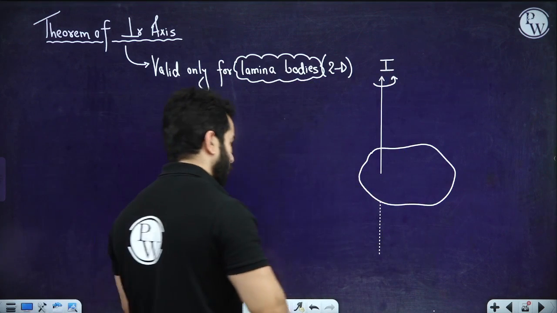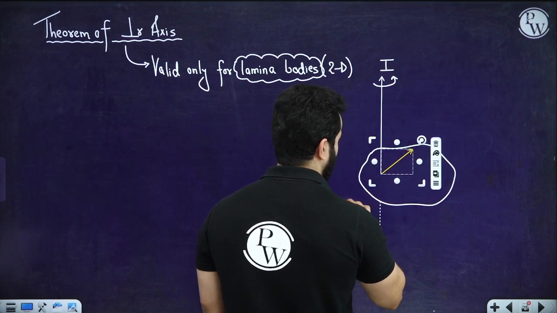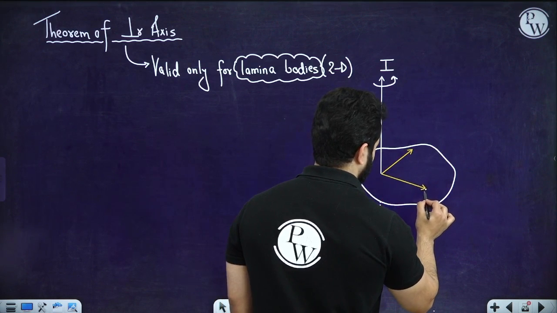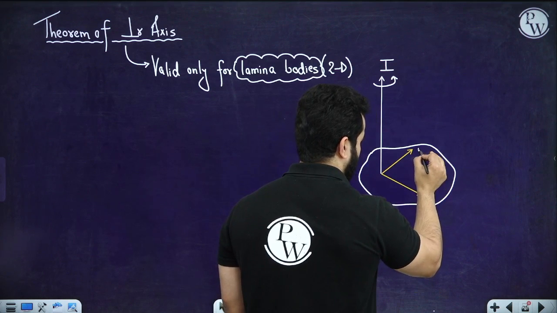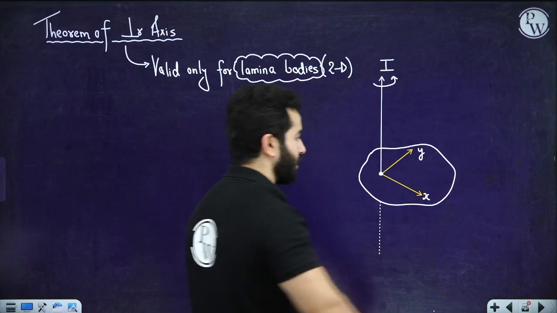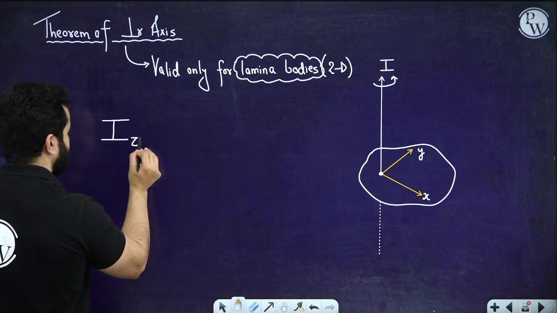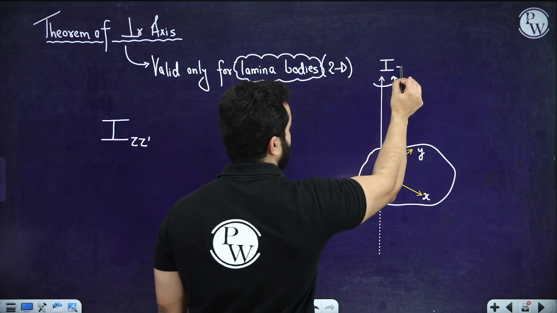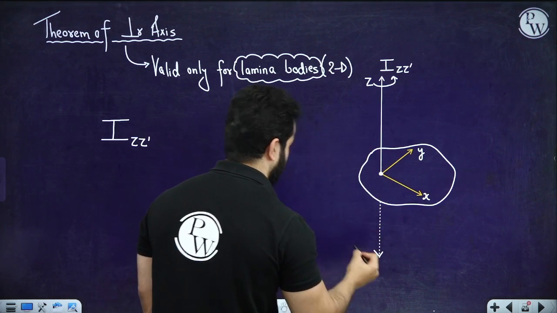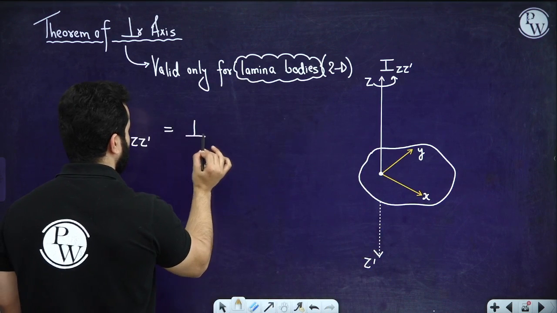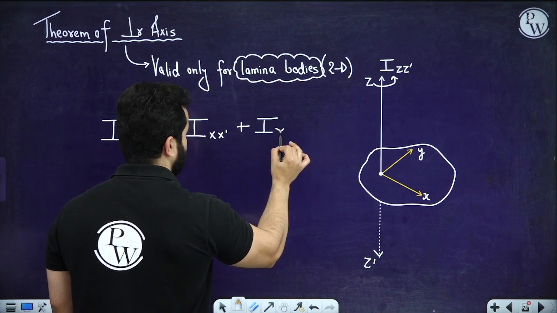And we know the moment of inertia about two axes which are in the plane of the body. So let's suppose that this is the x-axis, this is the y-axis, this is the point of intersection, right? So the moment of inertia about the z-axis, let's suppose this is the z-axis, is going to be the sum of the moments of inertia about the x-axis and y-axis.